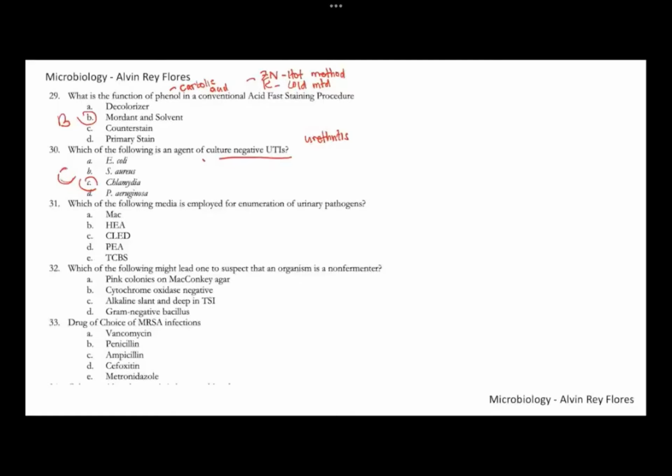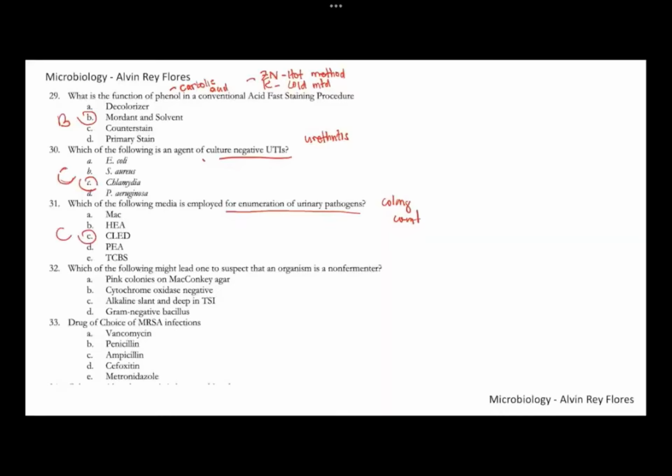31, which of the following is employed for enumeration of urinary pathogens? So this particular culture media is now becoming commonly used in the laboratories. For urine culture, we can perform colony count in this culture medium. This culture medium can allow the growth of different pathogens found in the urine, whether gram positive or gram negative. It's also able to suppress the swarming of Proteus. So for colony counting, instead of using your traditional blood agar plate, we can do the colony count in your letter C, CLED.